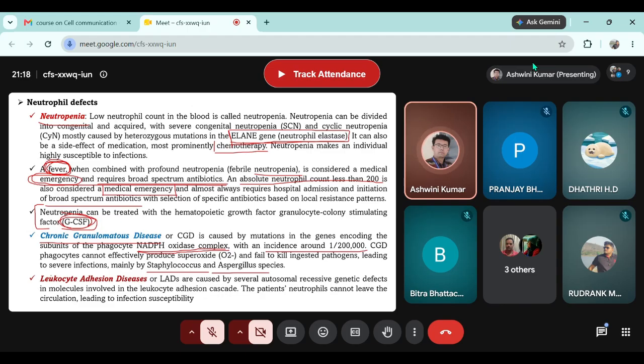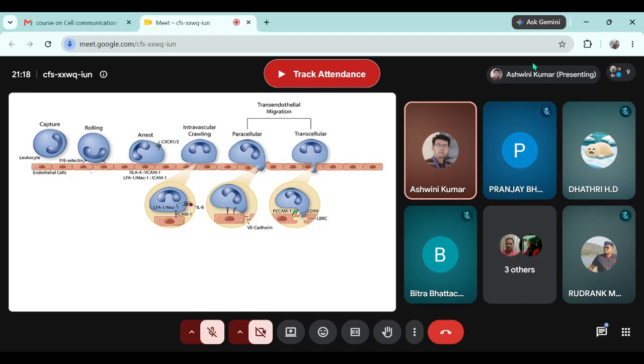Another condition of neutrophil defect is leukocyte adhesion disease. If you may recall in the previous slide, the neutrophil requires adhesion to the endothelial cells so that it can find enough time to create a space and move to the tissue. If the neutrophil is not able to express selectin, even if the endothelial cell is expressing selectin, the neutrophil keeps on rolling.